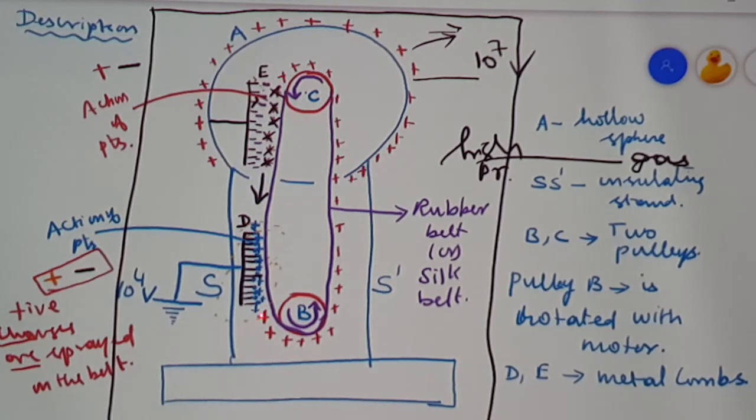The positive charges will stick on to the belt, and the belt will be carrying the charges to the pulley C, since the pulley B is rotated with the help of the electric motor.